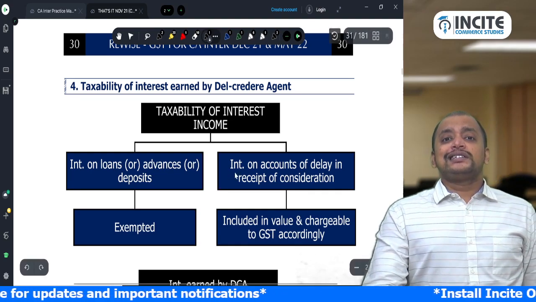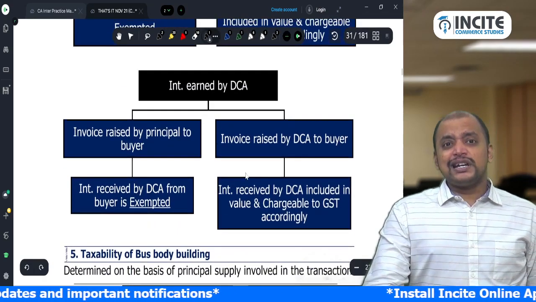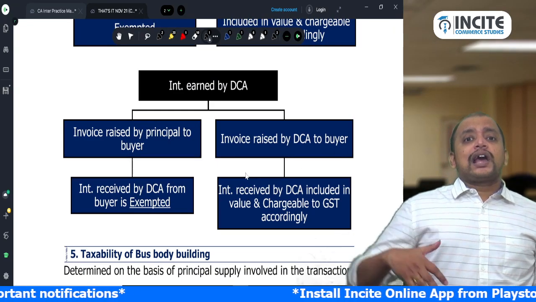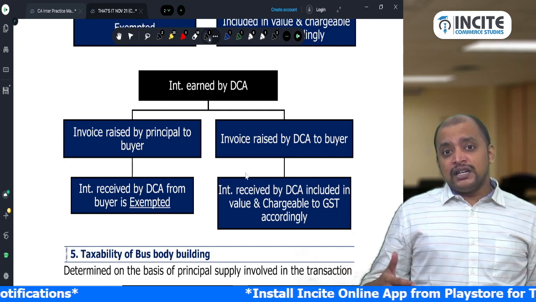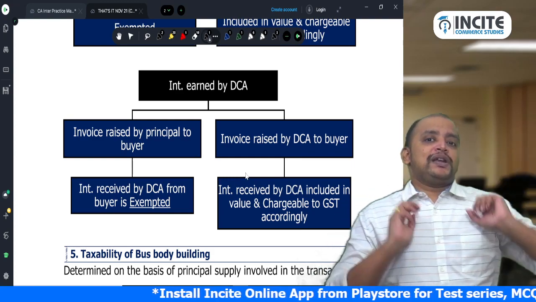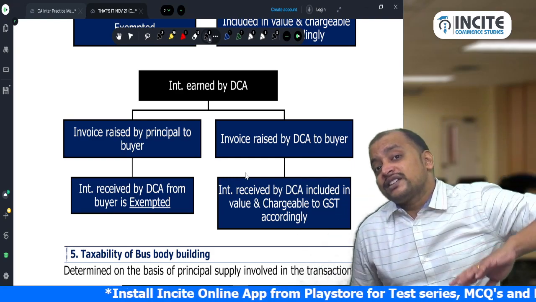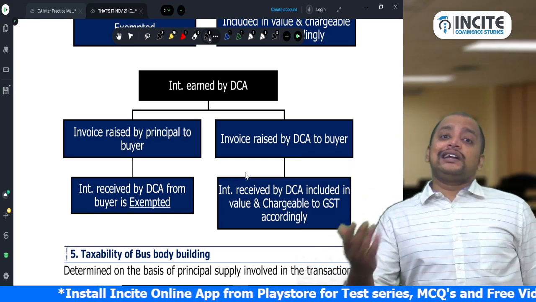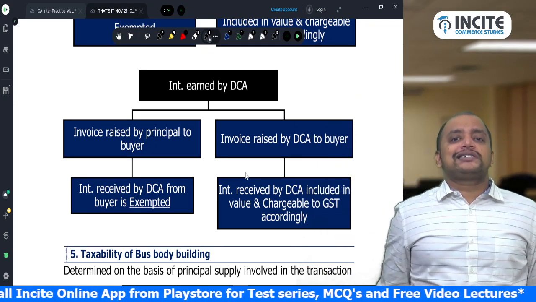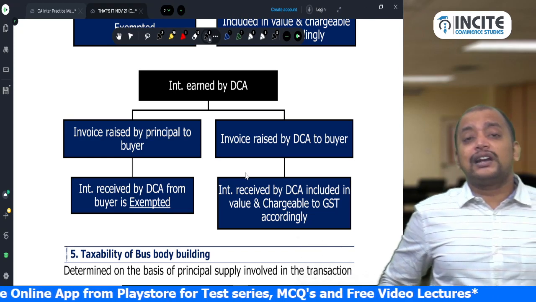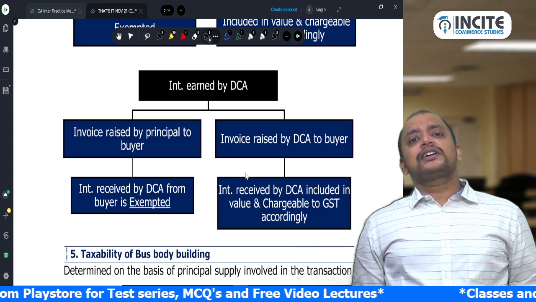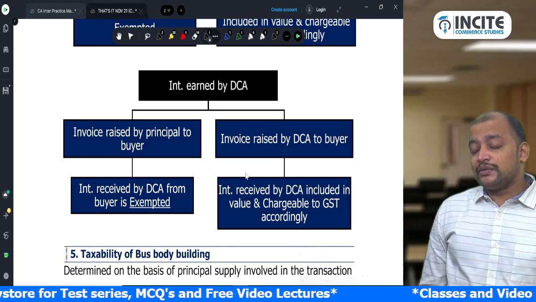Now, there is a del credere agent. Who is a del credere agent? One who collects money from the buyer and then remits to the principal is a normal agent. One who makes a payment to the principal and at a later period collects from the buyer along with interest is known as a del credere agent. So, a del credere agent gets an interest income. Whether that interest income will be taxable or exempted?